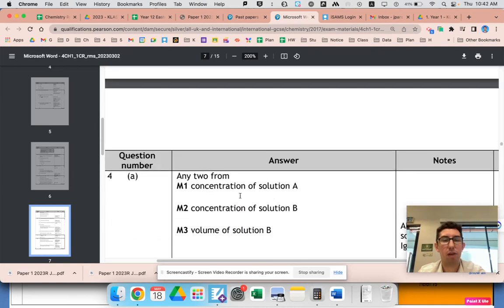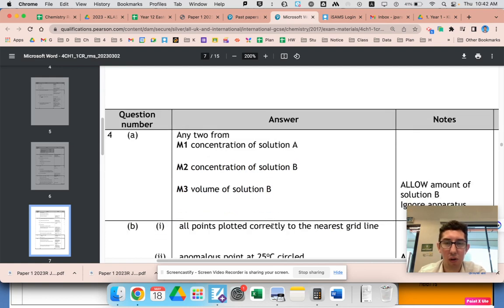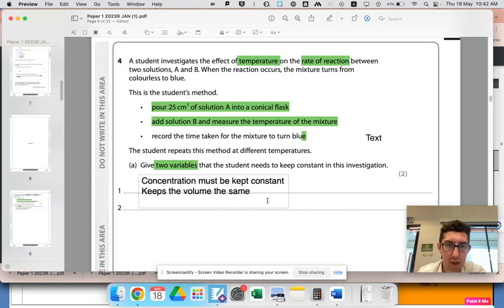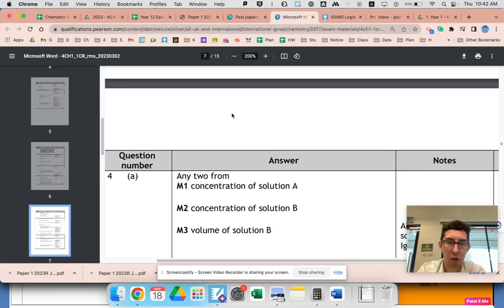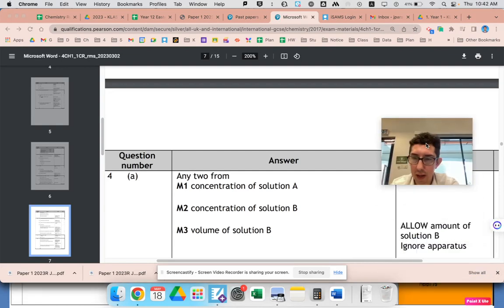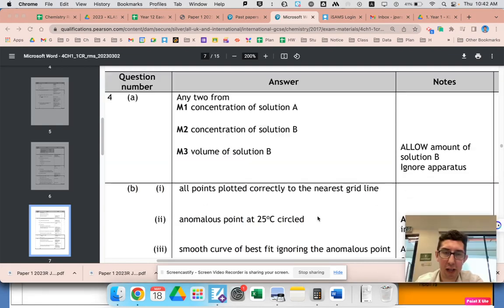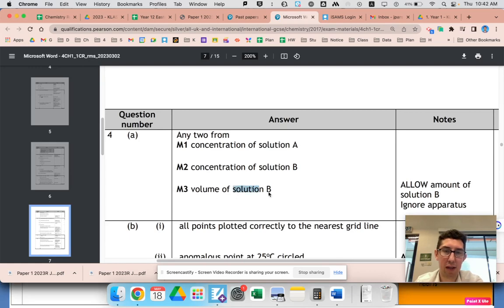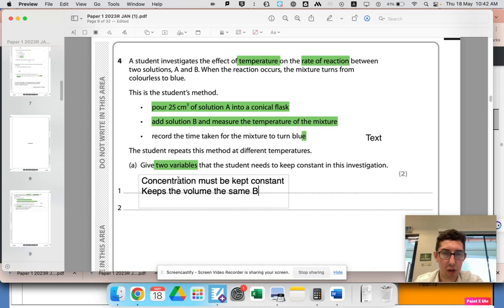So you get specific marks for saying concentration of A and concentration of B. But yeah, concentration and volume. Was I specific enough? I guess because they said A, I should have said keep the volume of B. Maybe I wouldn't have got the marks, as I didn't say volume of B. Allow amount of B solution. Amount is fine, actually. So I might have lost the mark there for not being specific. It's really, really important to learn. You have to be very, very specific. The concentration of A and B must be kept constant.